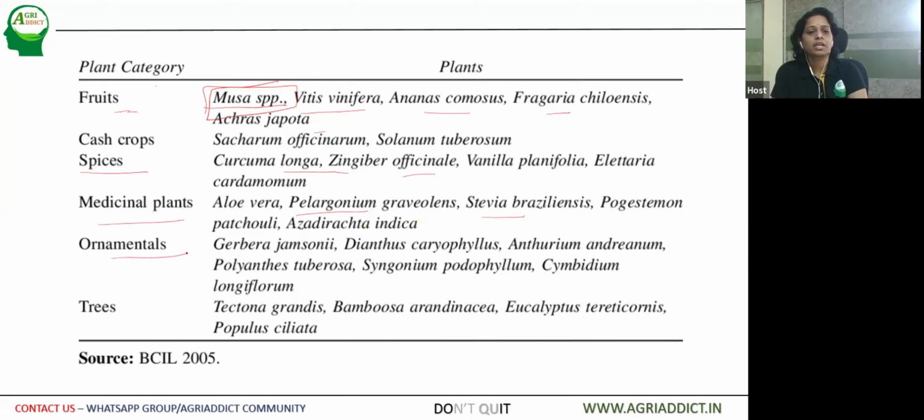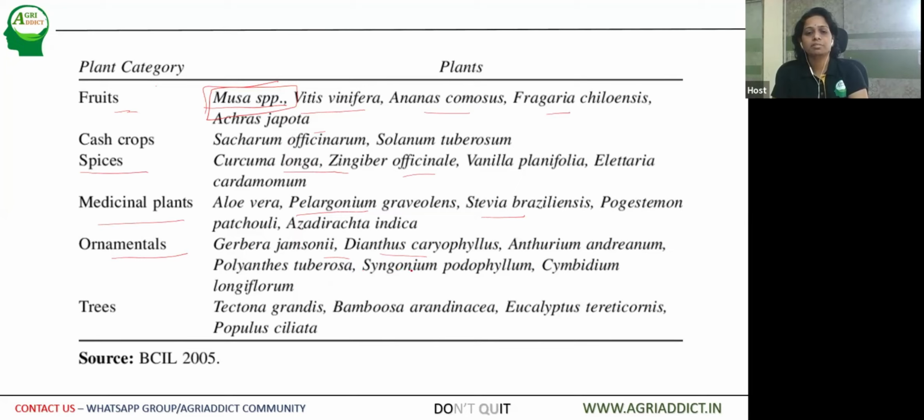Then we also have a group of ornamentals like gerbera, dianthus. Most of the fleshy plants can be easily propagated. Among monoecious and dioecious plants, monoecious plants perform well under tissue culture conditions, like dianthus, anthurium. All the orchids are mostly commercially cultivated through tissue culture only.